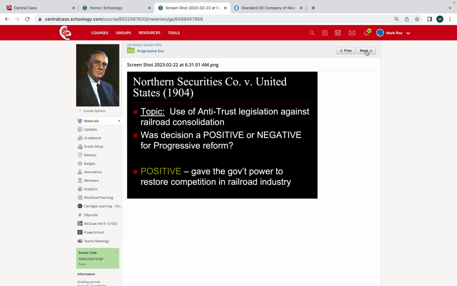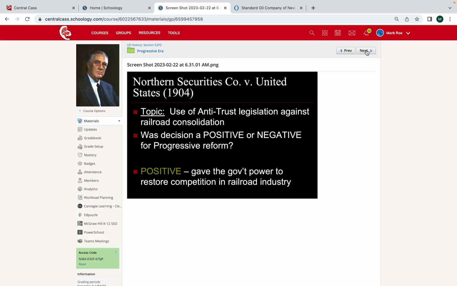So when we look at, ultimately answer the question, is this case a win for progressivism? We would say that in the case of the Northern Securities Company versus the United States, that this gave the government more power to control the railroad industry, which, for a long time we've talked, they kind of ran rampant, right? They had a lot of power and a lot of influence, a lot of money.